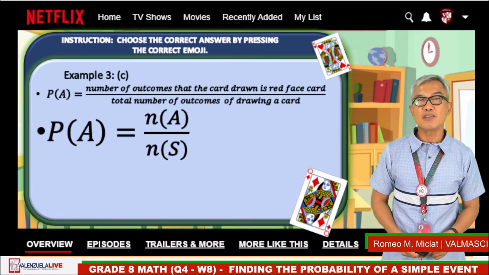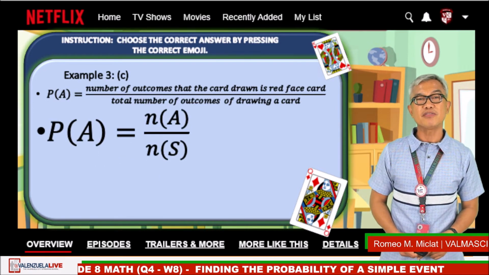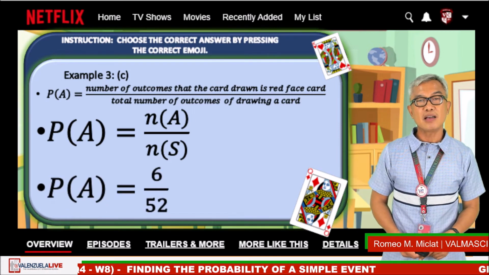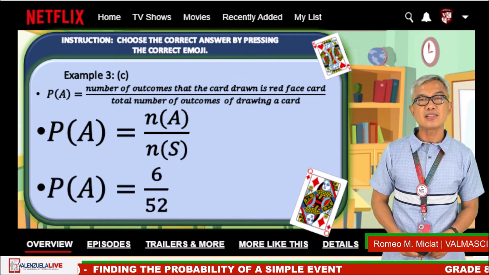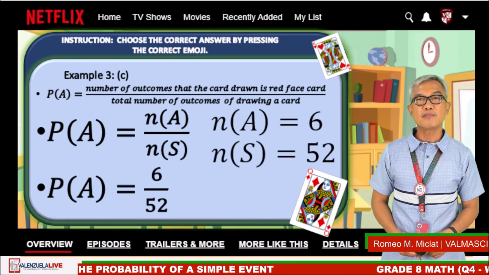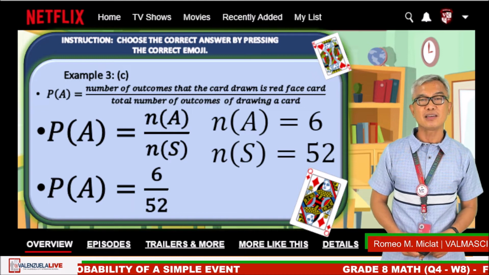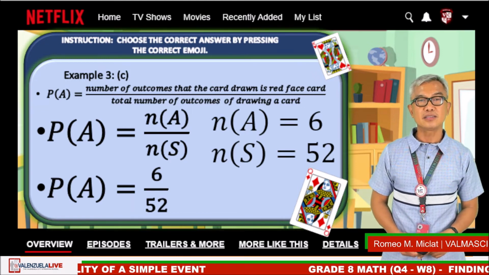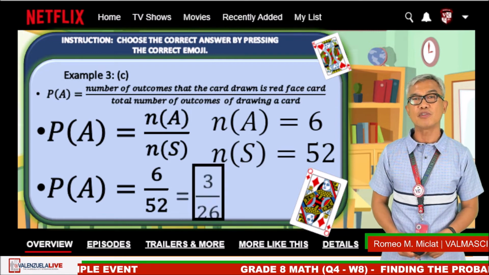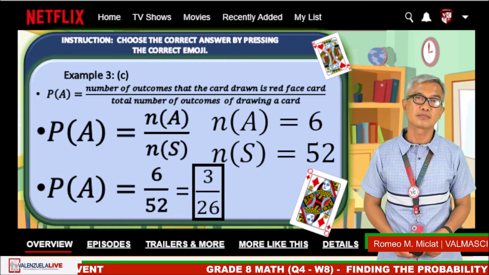The number of event is 6 and the number of sample space is 52. Substituting to our formula, the probability of event A is equal to 6 over 52, which is also equal to 3 over 26.